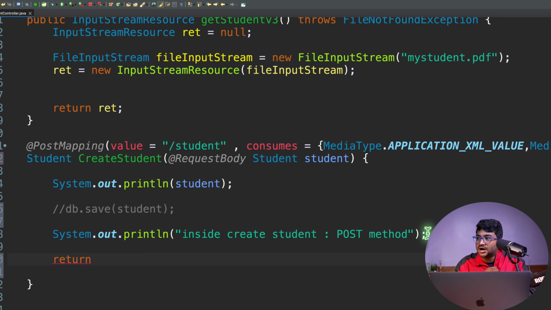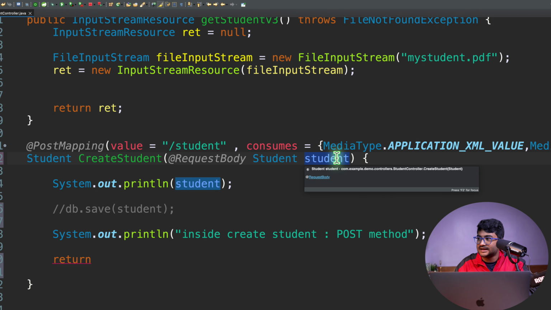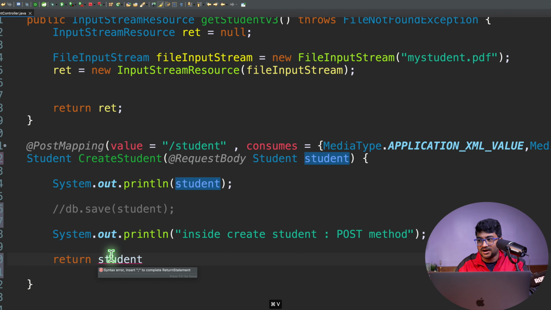Obviously, right now, imagine I'm returning the same student object that is coming with my request. I'm returning that object only over here, but in real time, we might need to add some more data or more properties to the student object. After saving it to the database, then we will send this object. But imagine this is just for sample or simplicity.